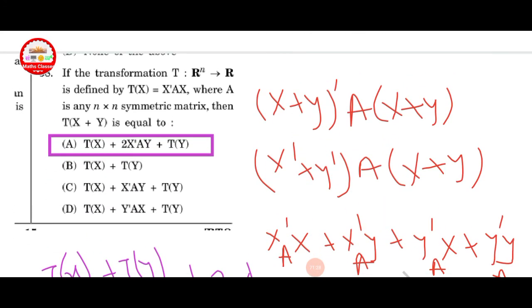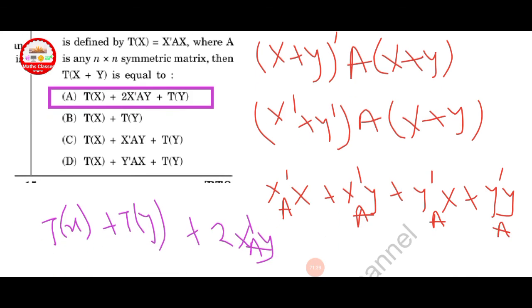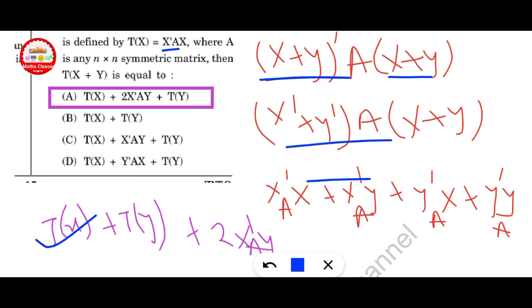Next question, if the transformation T from Rn to R is defined as T(x) equal to x transpose Ax, where A is an n cross n symmetric matrix, then T(x plus y) is equal to, here option A is correct. Take x plus y, put x equal to x plus y, and finally we get option A is correct.